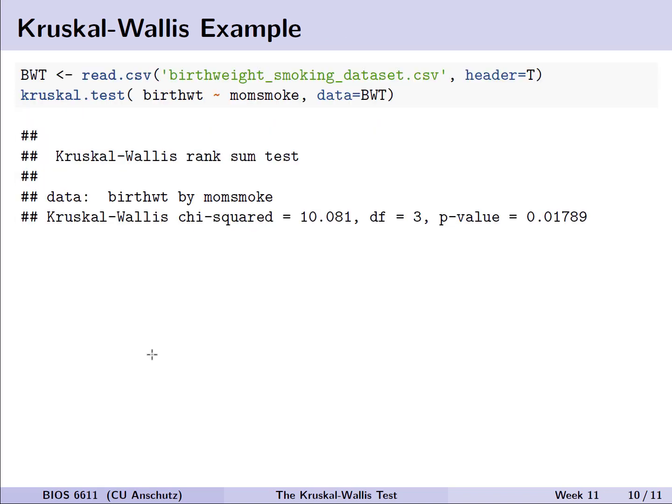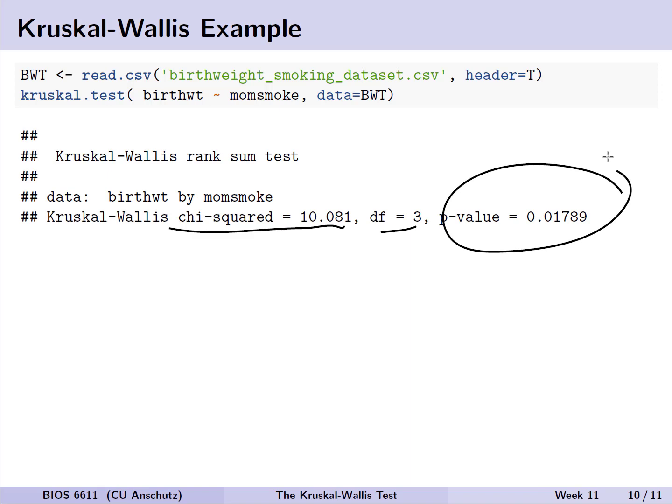So let's take a look at what the output looks like in R, and note that it's going to be pretty similar information-wise to a lot of what you get from your SAS output. Again, focusing first on that global test, the Kruskal-Wallis output. What we see here is that it gives us the chi-squared statistic calculated for this comparison, the degrees of freedom, and of interest ultimately here is the p-value.